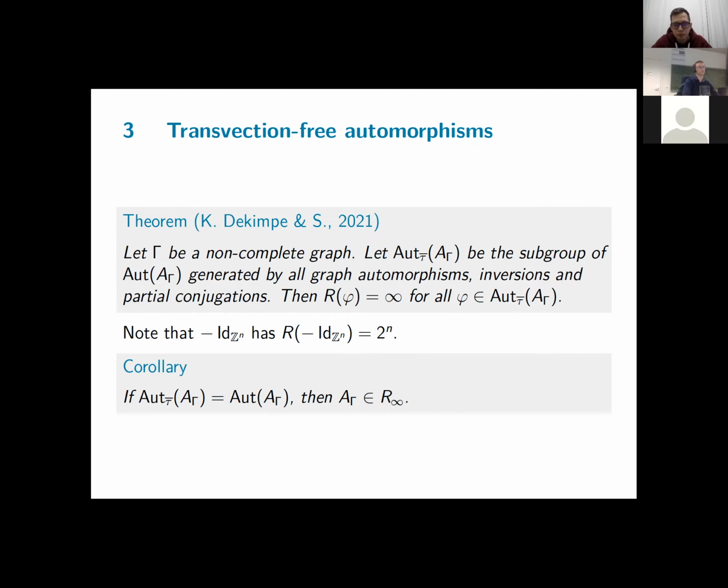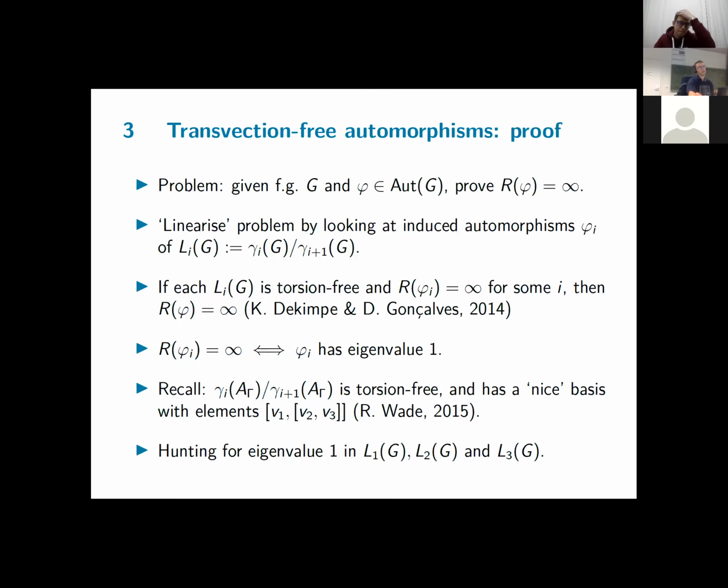Now, as for the proof, based on the fact that it's a quite general result, it holds for any non-complete graph. The proof will be quite long to some extent, because I only use that we have two vertices that are not connected. But the technique I used is more generally applicable. So the problem we have is a finitely generated group G and an automorphism of our group, and we want to prove that the automorphism has infinite Reidemeister number.